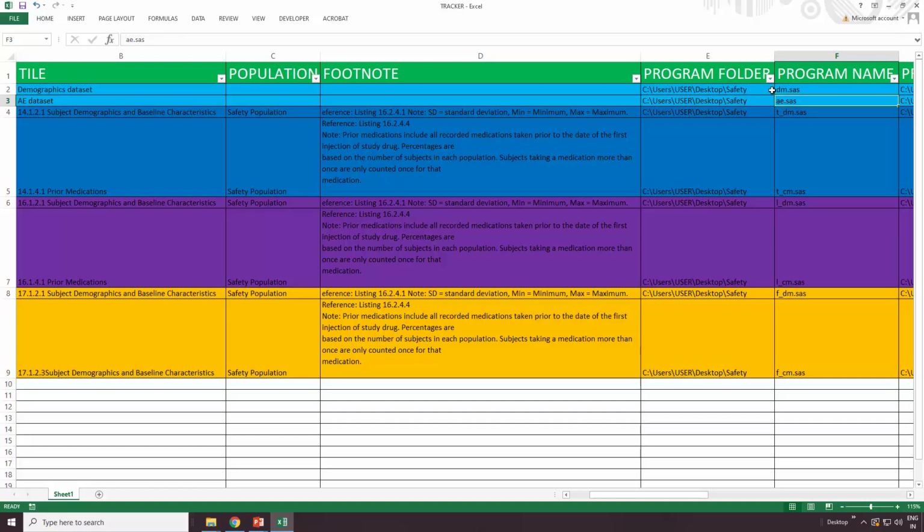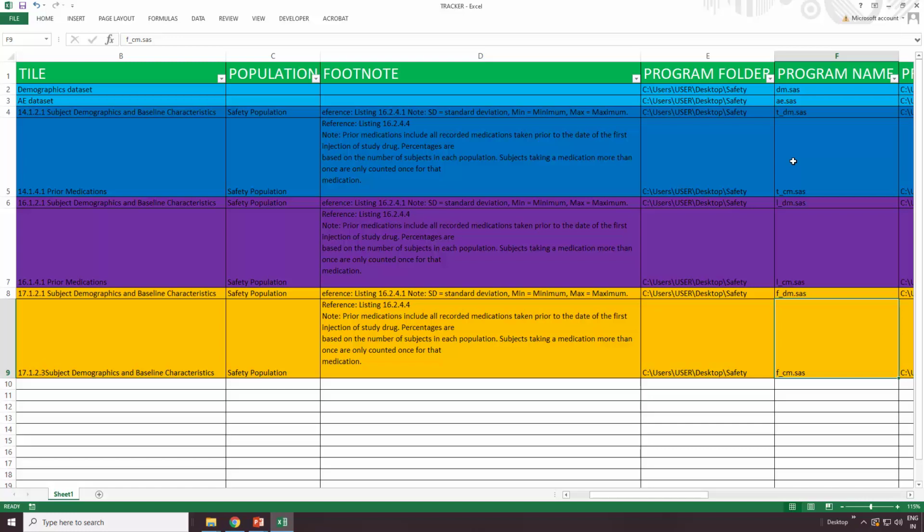If you are working on tables, then the program name can start with T. So T underscore dm.sas, or if you are working on concomitant medication, it should be T underscore cm.sas. If you are working on listings, it should be named with L underscore dm or L underscore cm. If you are working on figures, F underscore dm or F underscore cm. These are all prefixes, and they will come with this particular document itself.